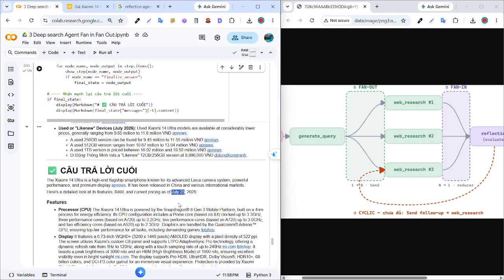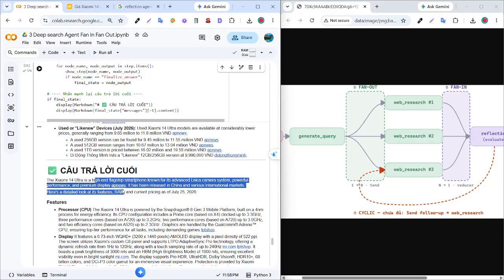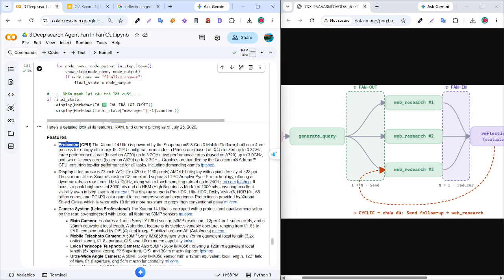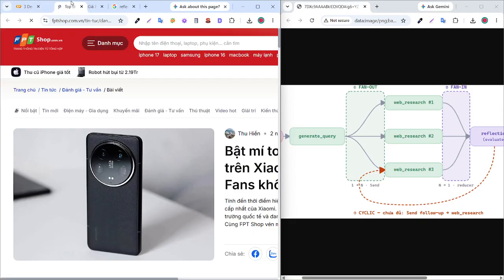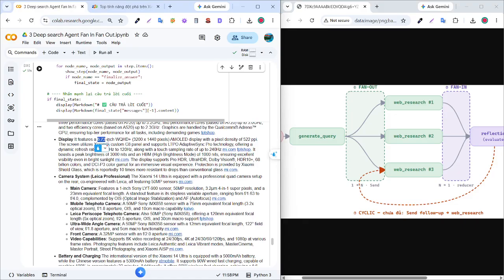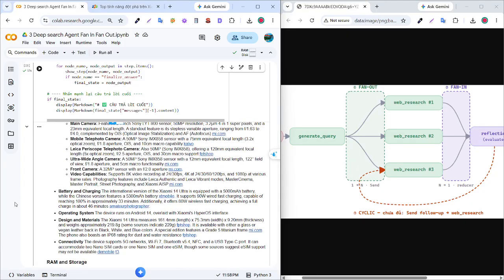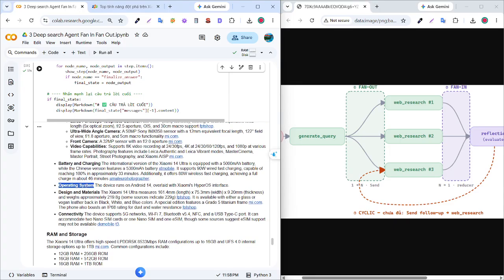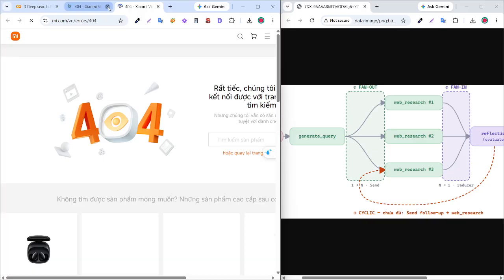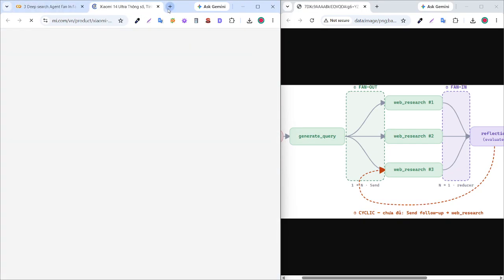You can see here it provides references about the features: CPU is Snapdragon 8 Elite Gen 3, display 6.73 inches, camera Leica professional, battery charging, operating system, connectivity, RAM and CPU.